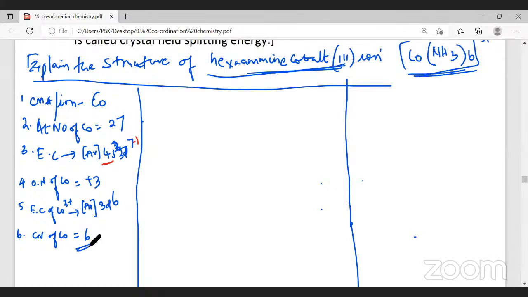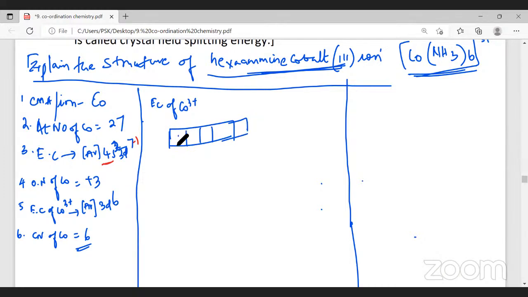6 vacant orbitals. Now if I write the electronic configuration of cobalt 3+, the d subshell has 5 orbitals.